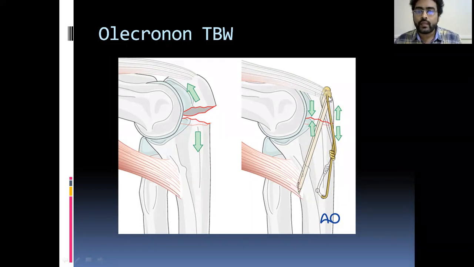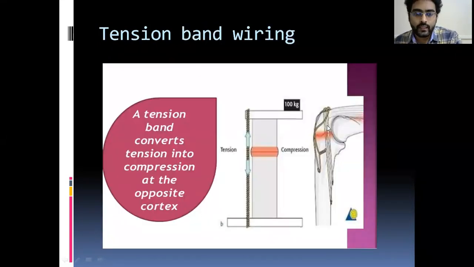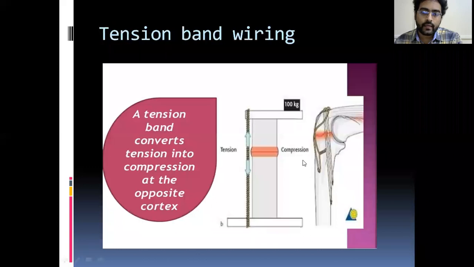Now what happens when you connect these two fragments with a tension band? When these two fragments pull, this tension band will convert the tensile force into compressive force. See, this diagram is depicting it. If you load this fracture on one side, that is eccentrical loading, this surface goes into compression and this will go into tension.